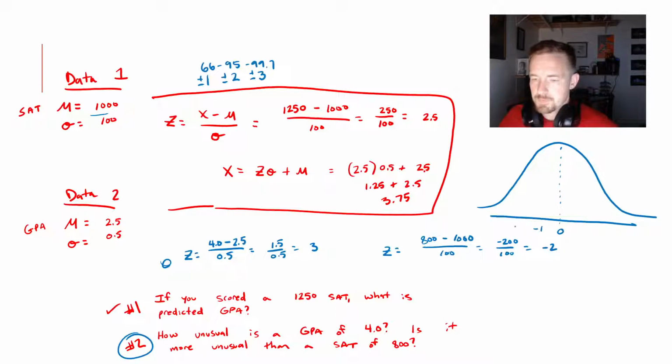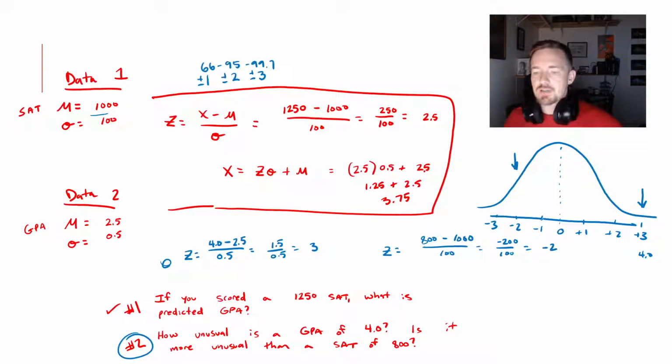So basically your normal curve looks something like this. We've got our mean right here, and then we have 1 standard deviation away from the mean, 2 standard deviations away, and 3 standard deviations away. And so what we're saying is that this GPA value is going to be way over here. That's where that 4.0 is whenever you make these scales equivalent. And an SAT score of 800 is going to be over here. So then the question is, which of those is more unusual?